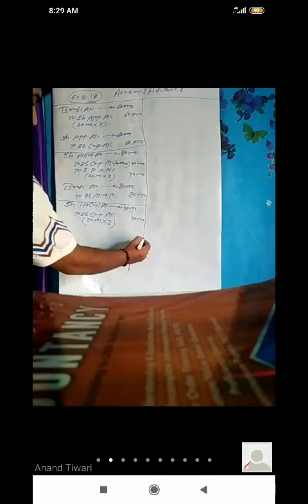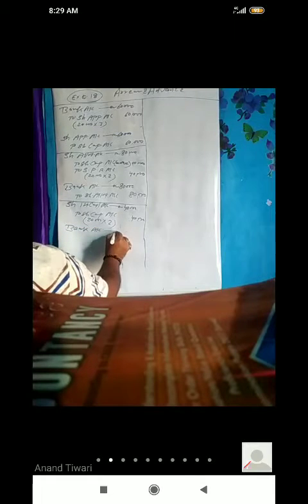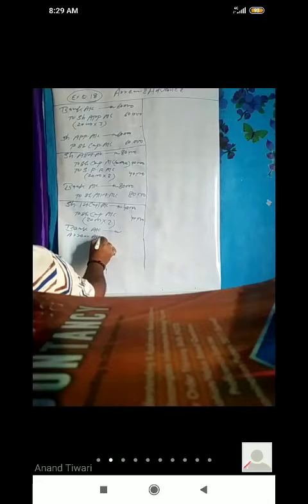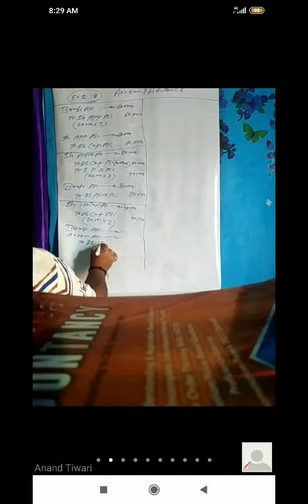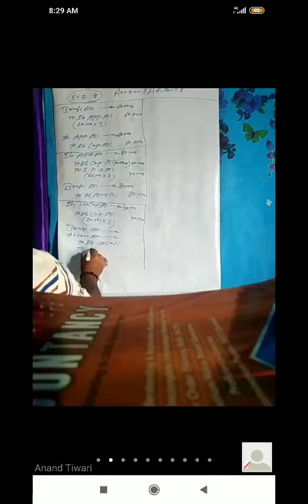Now coming to the main entry, that is received entry. In received entry, what I have to pass? Look at that. The bank account debit, arrear account debit to share first call and calls in advance account.